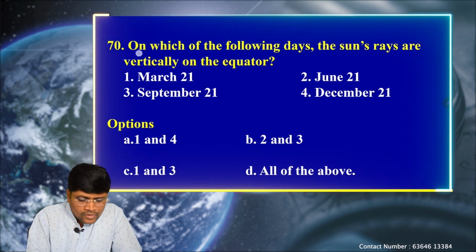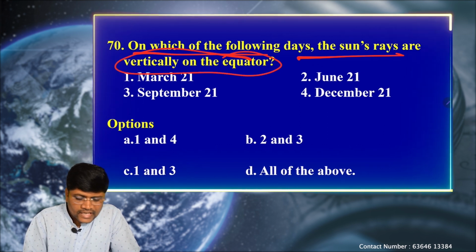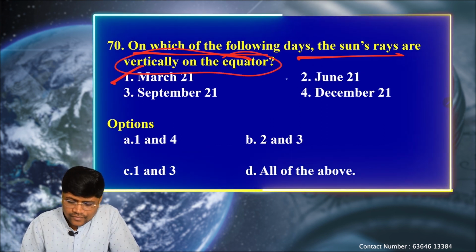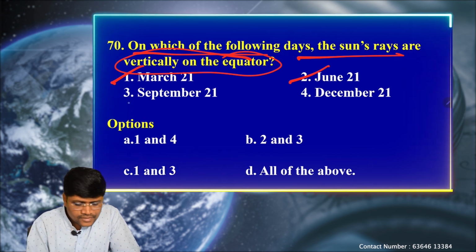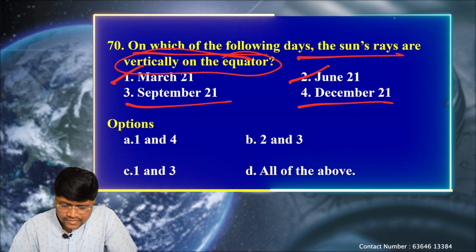Next question: on which of the following days are the sun's rays vertically on the equator? Option 1: March 21st, 2: June 21st, 3: September 21st, and the fourth one: December 21st.